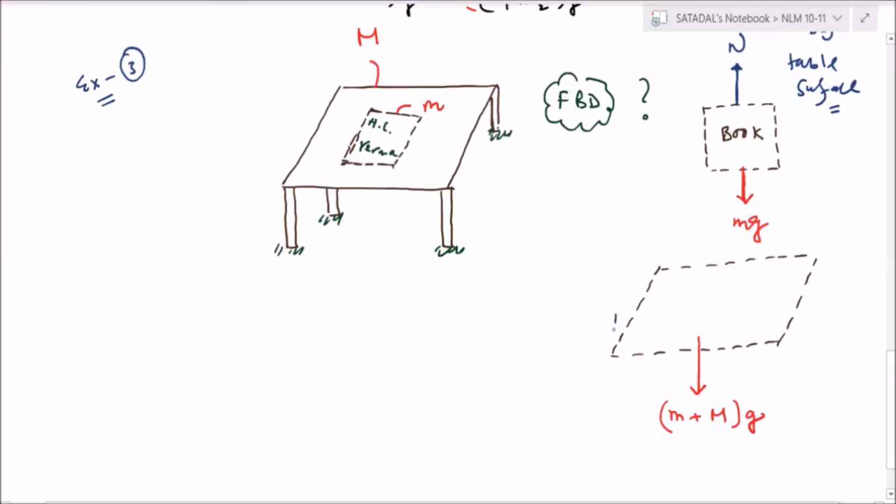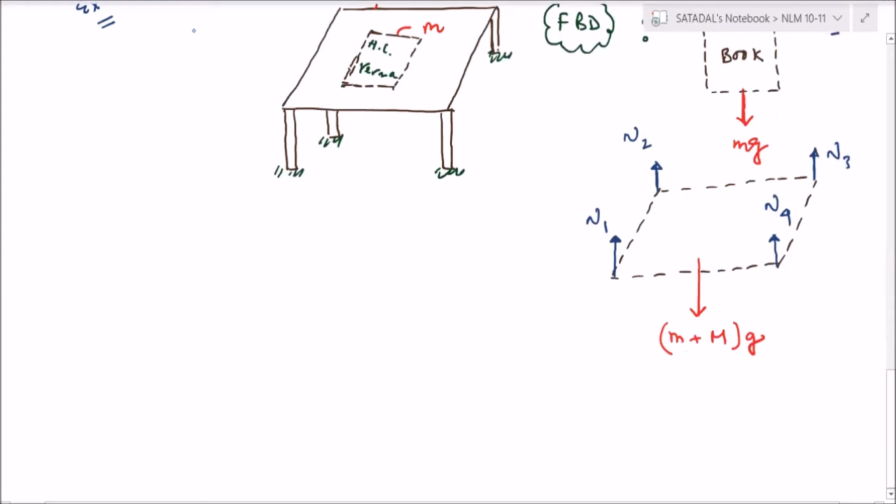So I'm imagining this is N1, this is N2, this is N3, yeah Aditya, and this is N4. They may be equal, but here I'm just taking representative, different values. So this is done. There is no other thing.